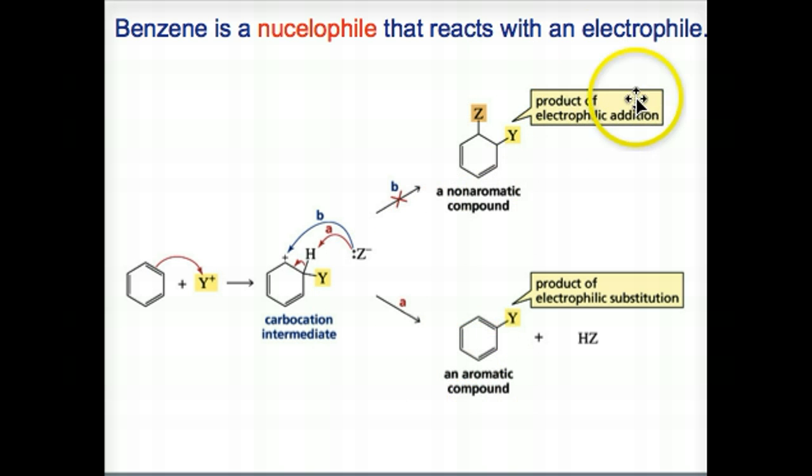Here it is. This is the product of electrophilic addition. Because the aromatic product is more stable, the reaction proceeds this way. Since this is aromatic, and this one up here is non-aromatic, the reaction is actually going to proceed according to A, an electrophilic substitution reaction, rather than B, an electrophilic addition reaction, certainly because the aromatic compound is so much more stable.